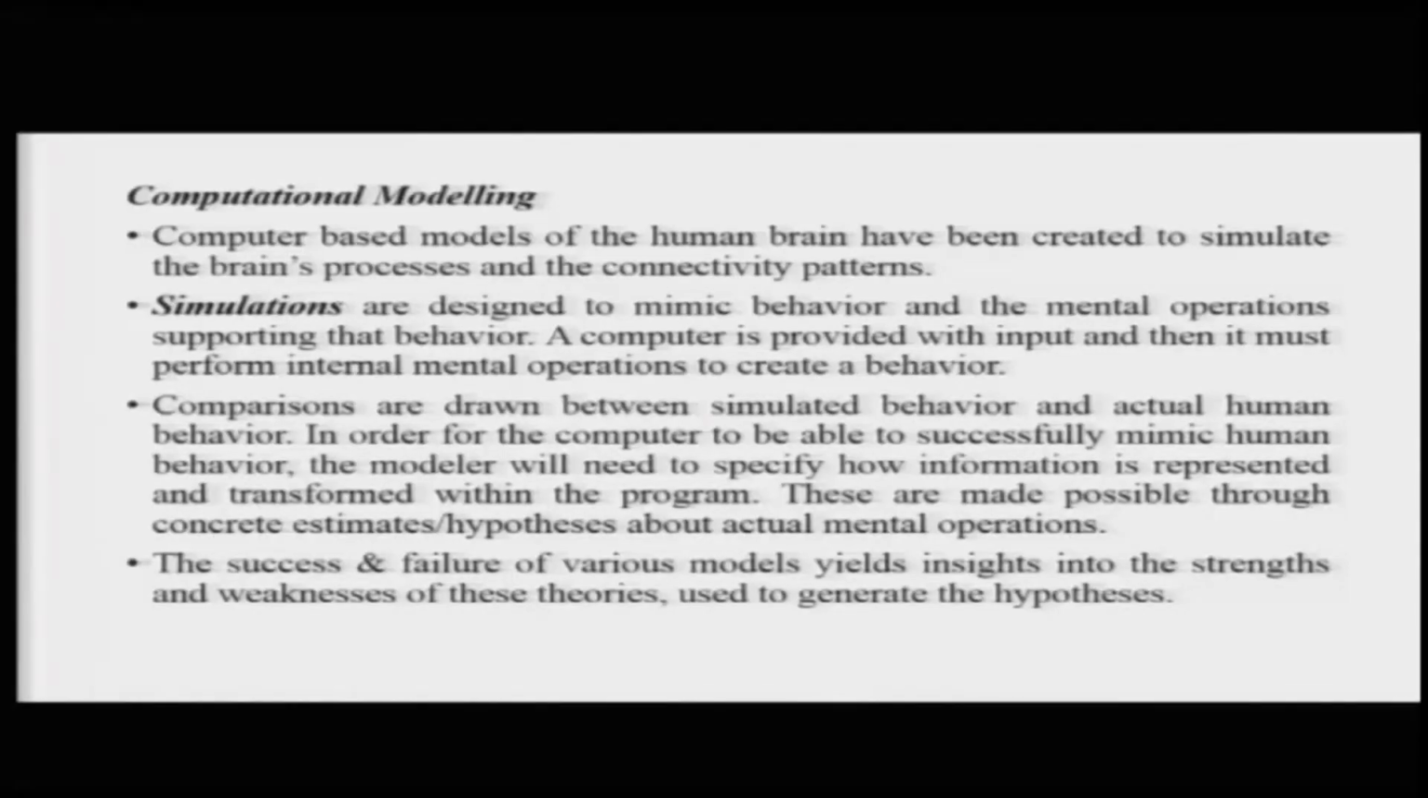One of the other, and recently probably most popular, methods of doing neuroscience is computational modeling. Now, computer models of the human brain have been created for a long time to simulate the brain's processes and its connectivity patterns. Simulations are computer programs that are designed to mimic human behavior or the behavior of the brain and the mental operations that support that behavior. A computer is typically provided with input, and then some output is expected, which should be very similar to the output that the human brain generates.